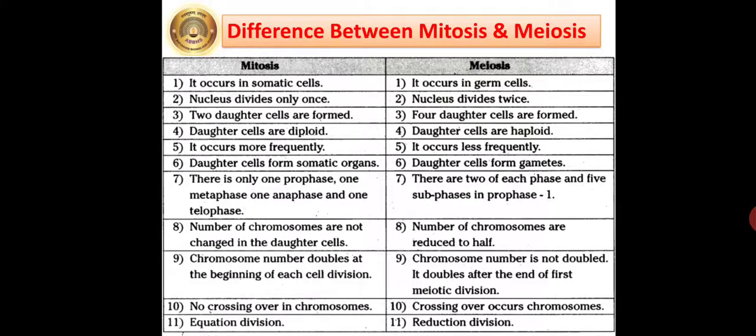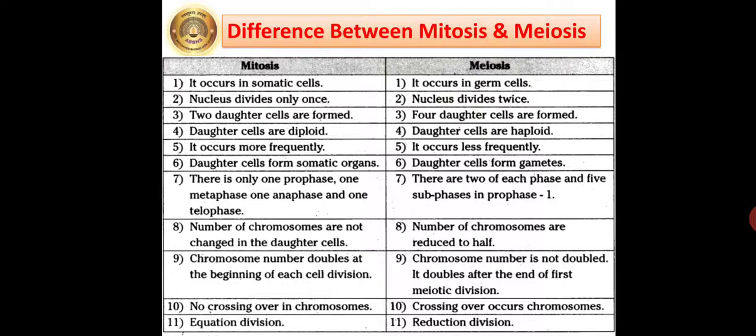So mitosis occurs in somatic cells, meiosis occurs in germ cells. In mitosis, the nucleus divides only once. In meiosis, the nucleus divides twice. Two daughter cells are formed in mitosis. Four daughter cells are formed in meiosis. Daughter cells are diploid, that is, their chromosome number does not become half.